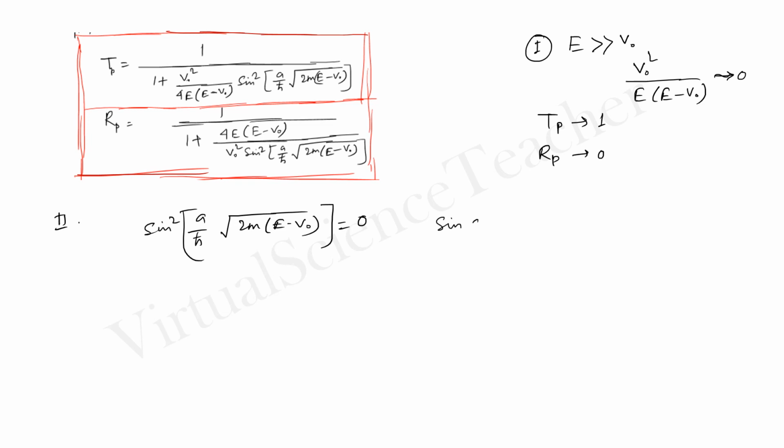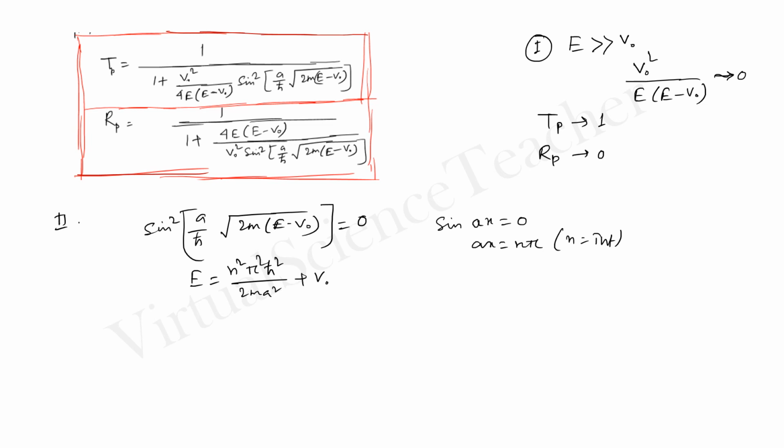So sine of a equals 0 indicates a equals n pi, because sine n pi equals 0 where n is an integer. So we can write down the energy of the state as E equals n square pi square h bar square by 2m a square plus v naught.